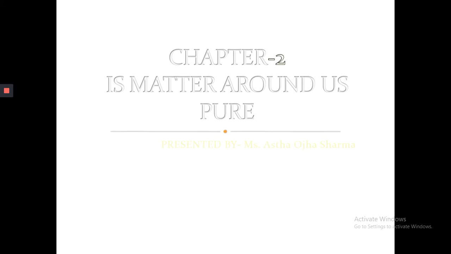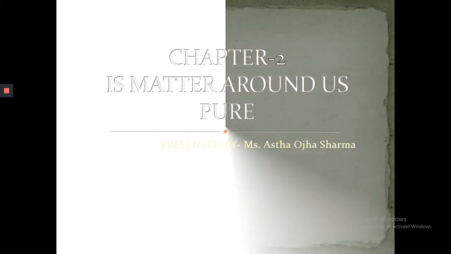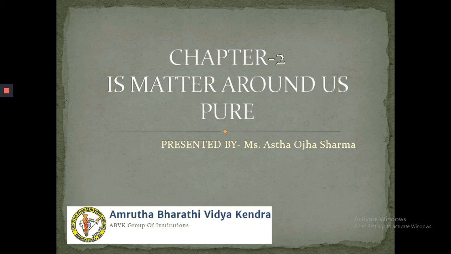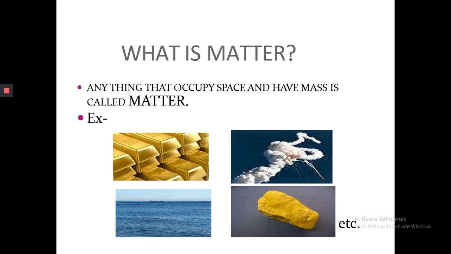Hello children, today we are going to discuss chapter 2, that is, Is Matter Around Us Pure? In this chapter we will discuss matter and how we can separate the components of matter. What is matter? Anything that occupies space and has its own mass is called matter.